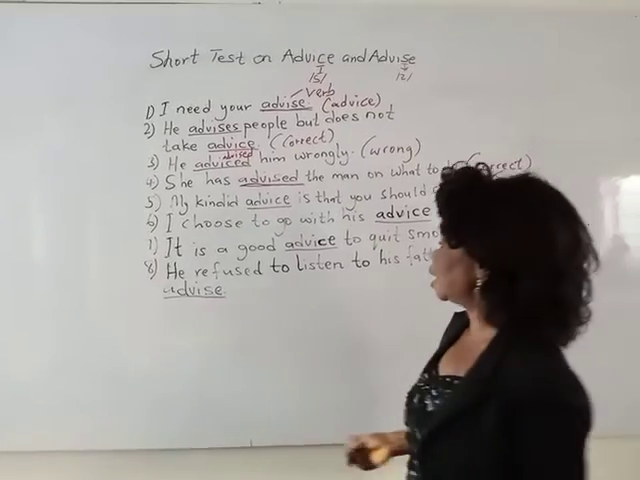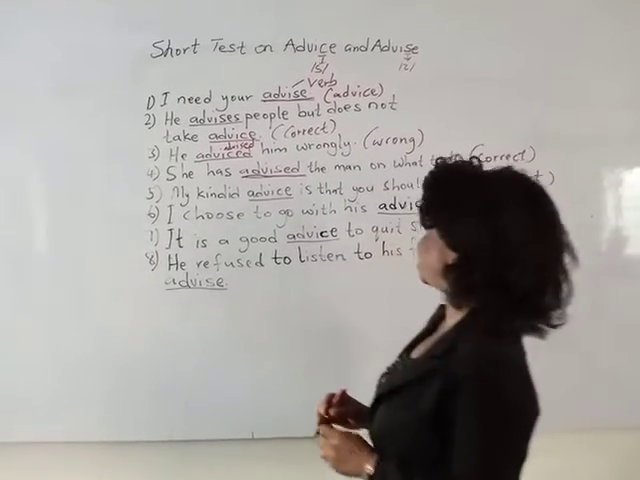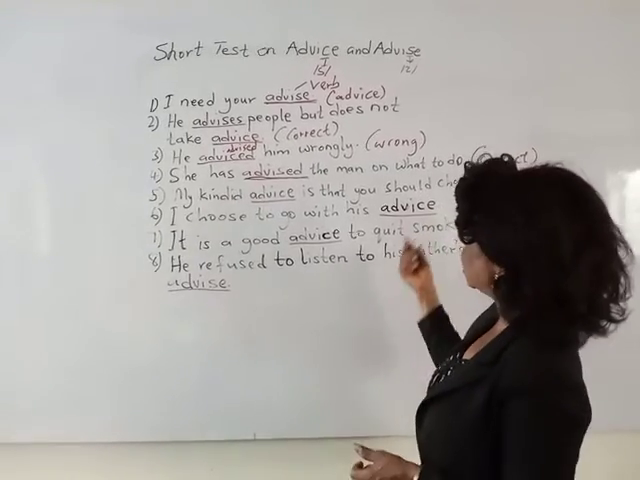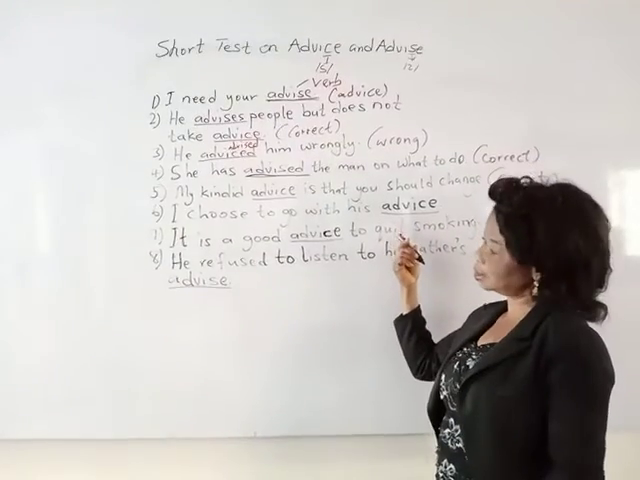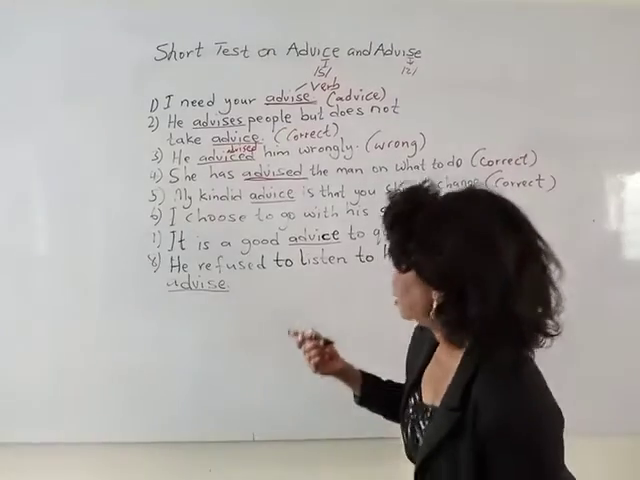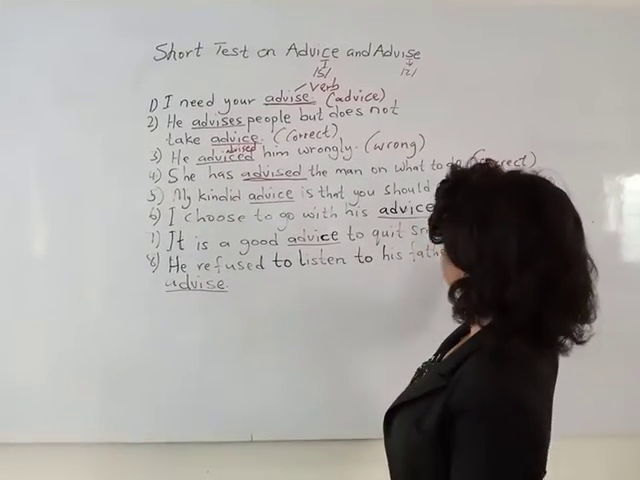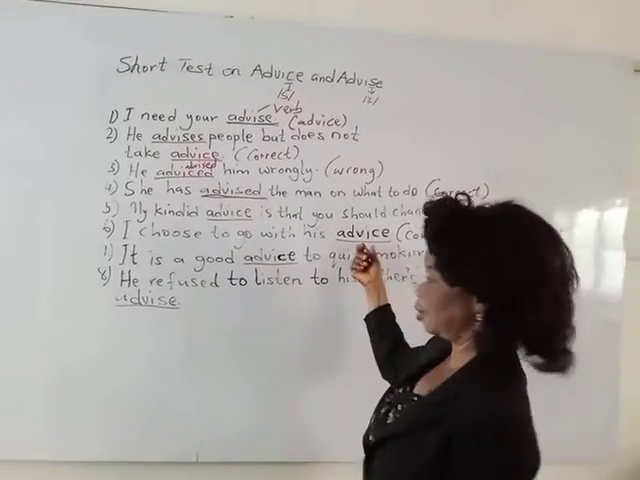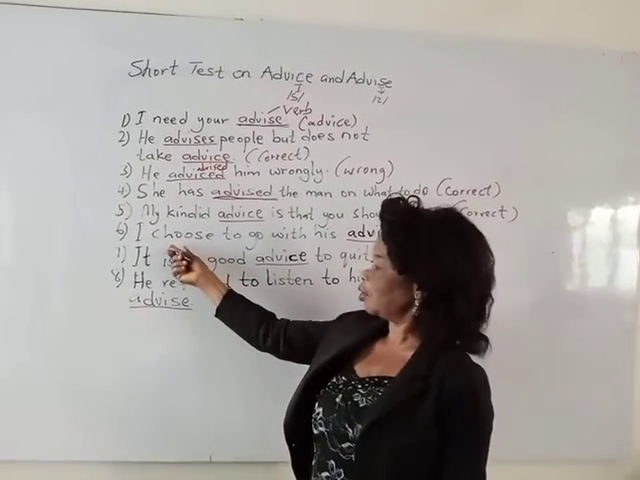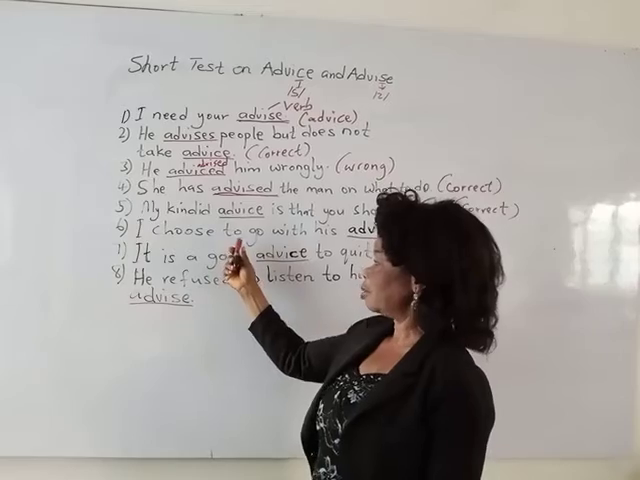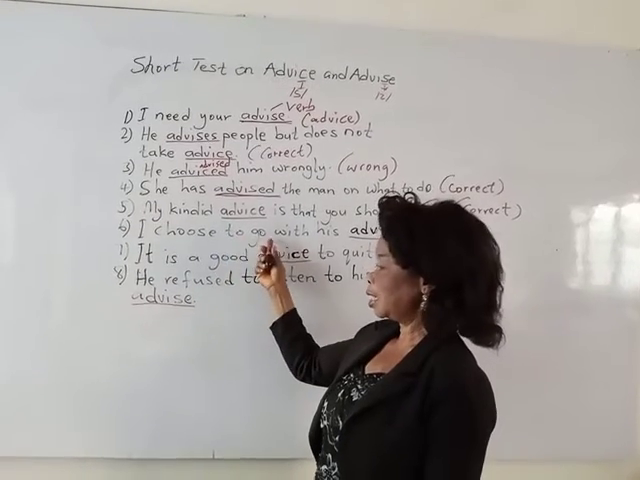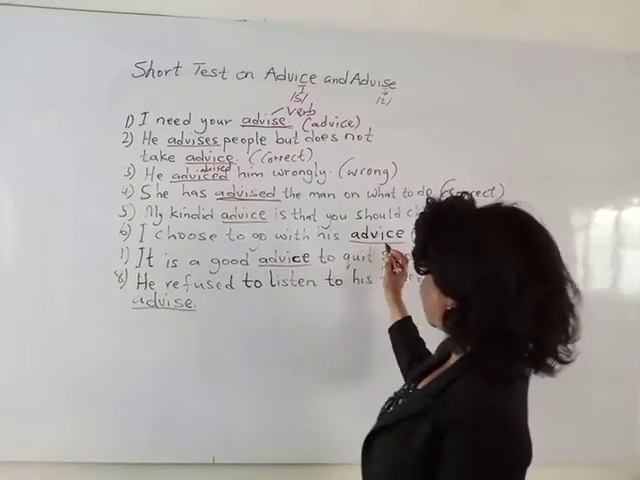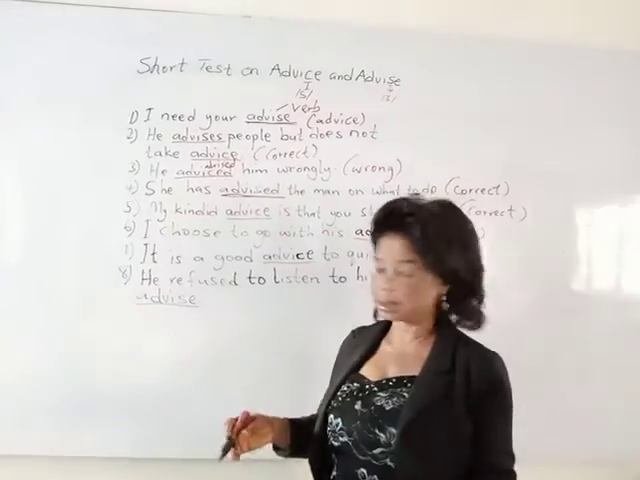Then the next one, I choose to go with his advice. What do you think about this sentence? Is it correct? Yes. Advice here is very correct. This advice is a noun. And then we have a verb here, choose. Remember, to go here is not a verb. This is an infinitive. So the only verb there is choose. So the noun advice is very correct.